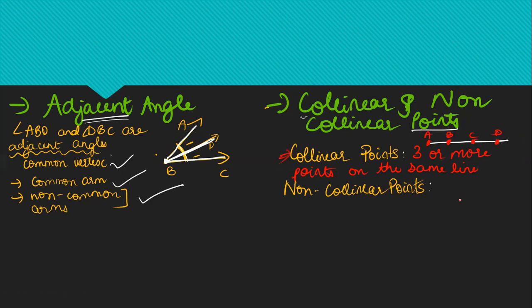What are non-collinear points? Of course, points which are not on the same line. Suppose I have a point here on one line, then on another line here, I have another point. Can I say these two are collinear points? Absolutely not, because they're not on the same line, correct? So basically non-collinear points are those which are not on the same line. I hope collinear and non-collinear points as well as adjacent angles were understandable, and you understood the concept.